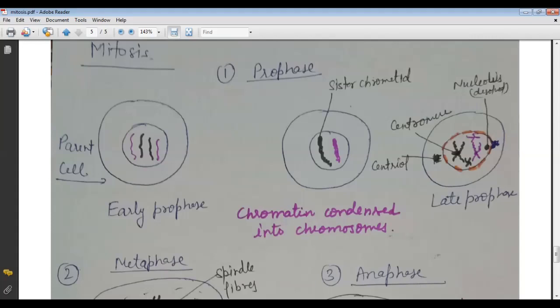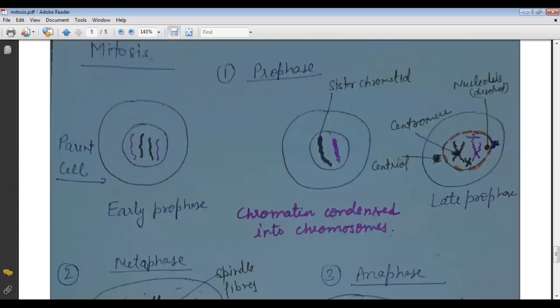So in the late prophase, this is called the nuclear membrane, which disappears in this stage, and these are the sister chromatids which are held together by the help of the centromere. This is called the nucleolus, which disappears in this stage, and here is the centriole.